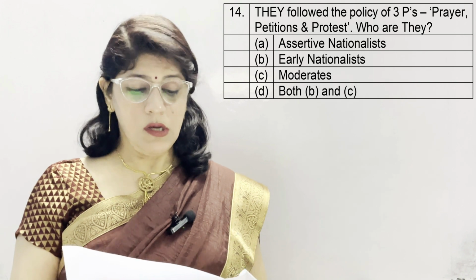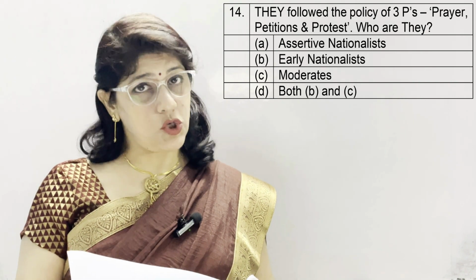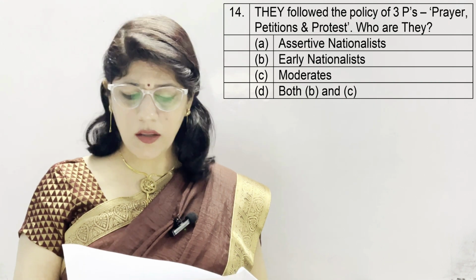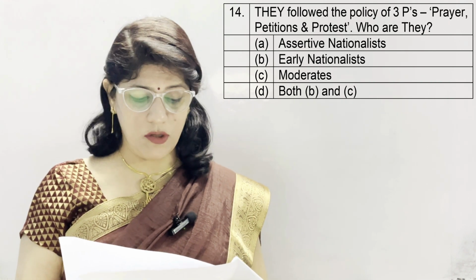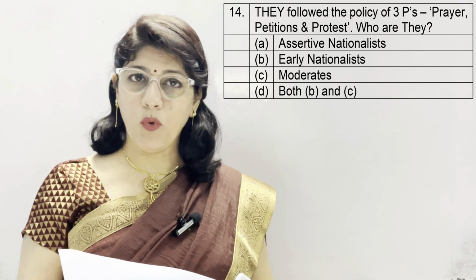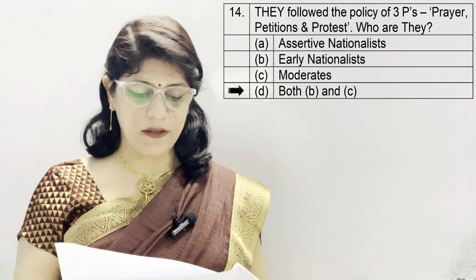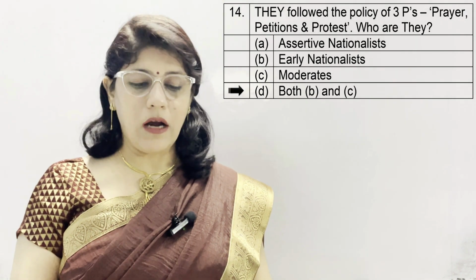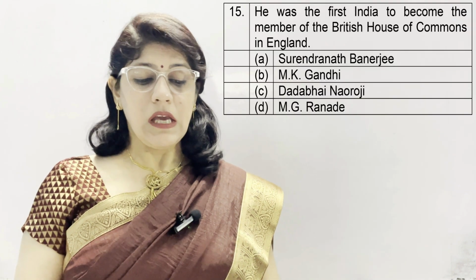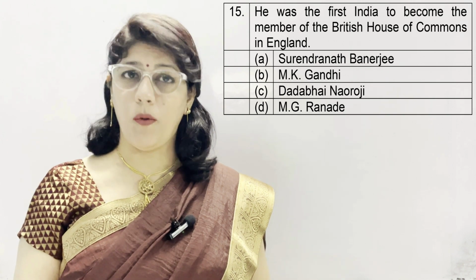Question number 14. They followed the policy of three P's: prayer, petition, and protest. Who are they? A. Assertive nationalists, B. Early nationalists, C. Moderates, and D. Both B and C. Correct option is D, which is both B and C, because early nationalists are the same as moderates.